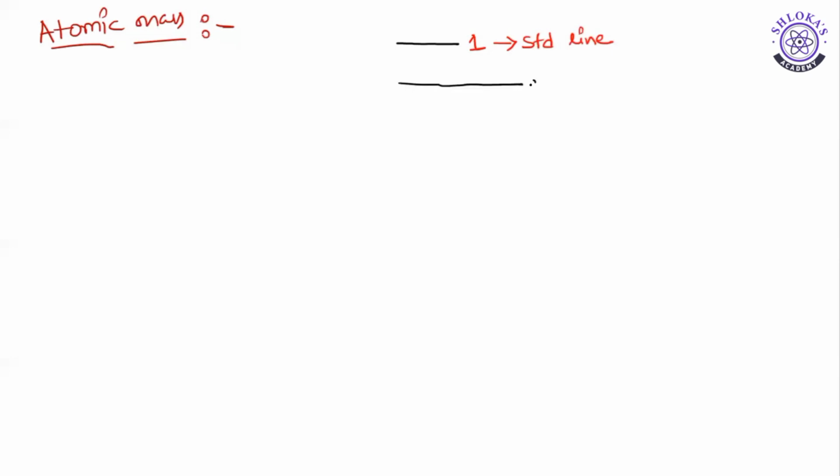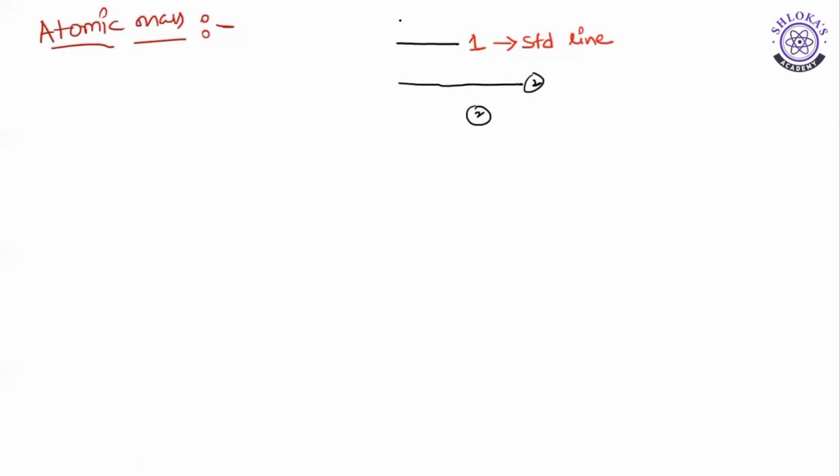If I ask you between 1 and 2, which is longer, which is shorter? Compared to 1, this is longer. To say that the second one is longer than the first one, do you require any scale? No. Just by comparison. How many times it is longer, you may say, 2 times.